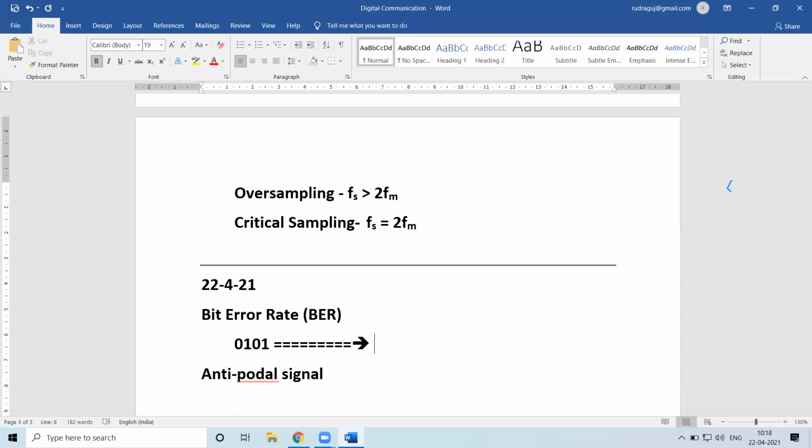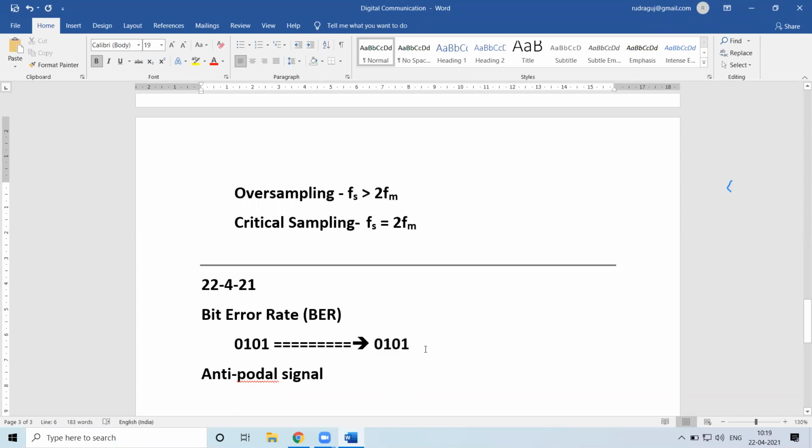At the receiver also, it should be 0101 which is received. Say you have done all the operations, encoding, modulation, everything. At the receiver end, you'll be doing the reverse of that, whatever operations you had performed. So the starting data was 0101, and I should be able to get back the same information, 0101.